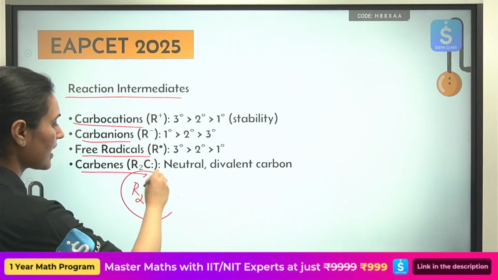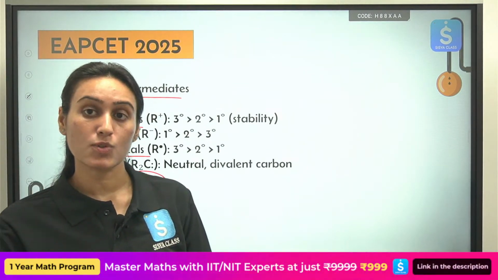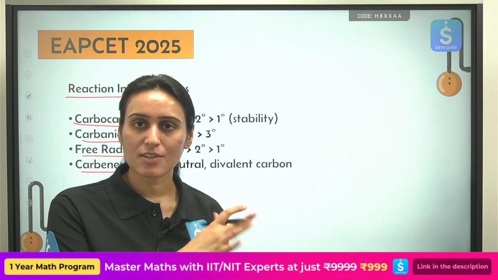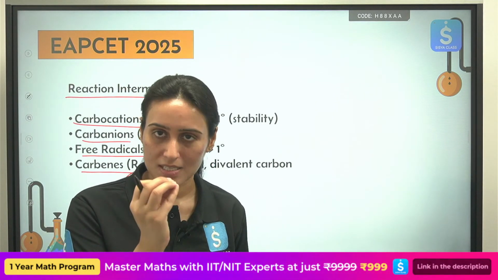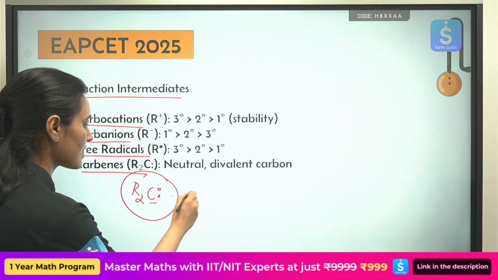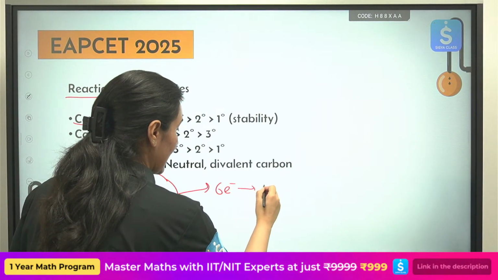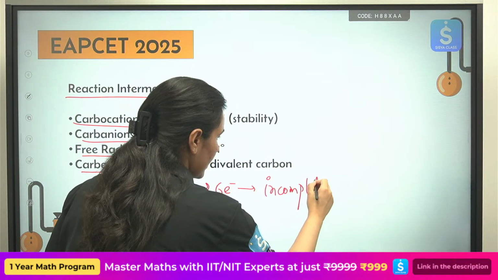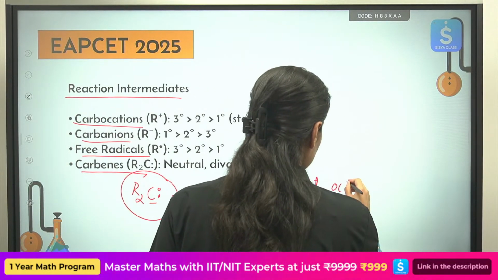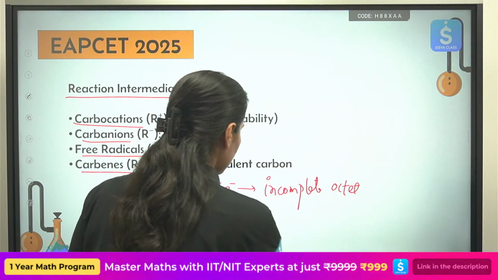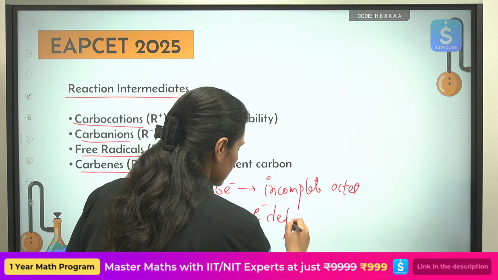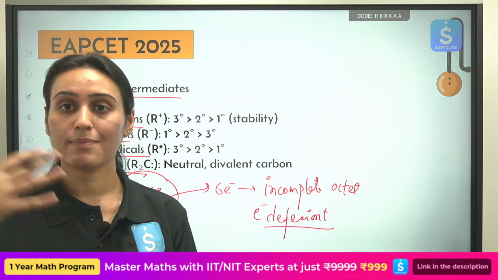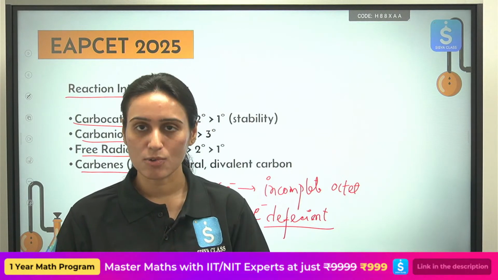So please don't get confused that this one has a lone pair of electrons, so this must be electron rich. No, it has that lone pair of electrons, but the total number of electrons present on your central atom carbon is only 6. So it has an incomplete octet, and if it has an incomplete octet, it is electron deficient, everyone. So please don't consider your carbene to be electron rich by seeing that lone pair of electrons.